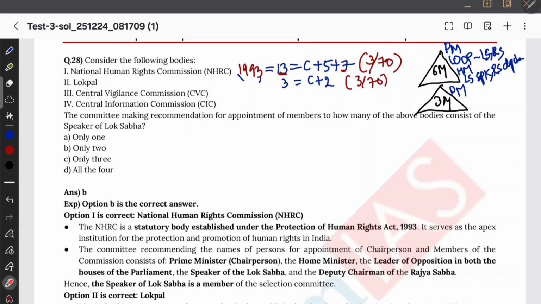And CVC, CIC, what will we see first? We will see CIC. For CIC, the search committee is going to have the Prime Minister, and then the Lok Sabha Leader of Opposition, not Rajya Sabha, 3 members only, right?